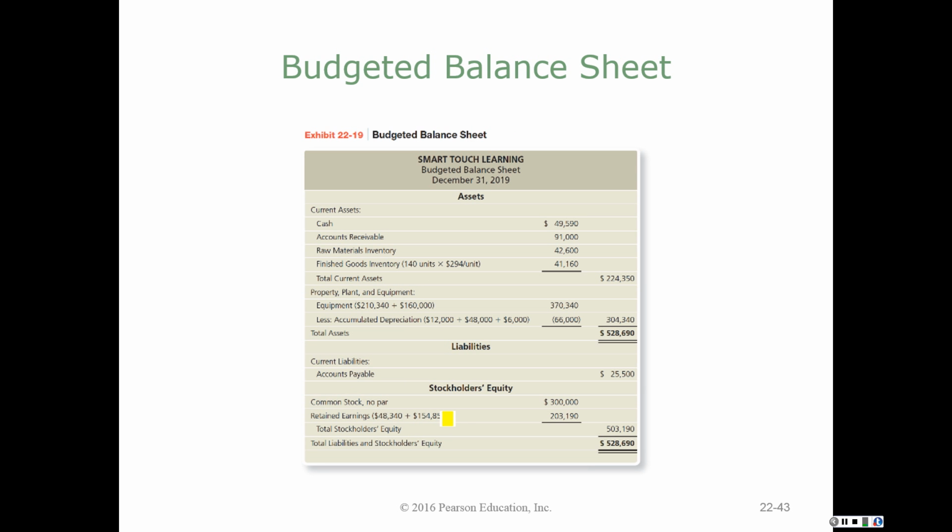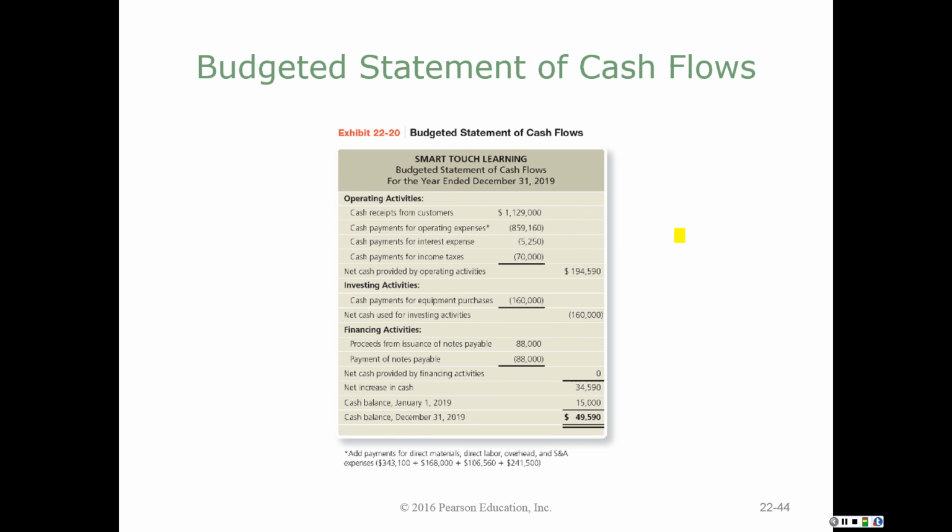We know retained earnings from the beginning retained earnings on my beginning balance sheet plus the net income. Stockholders' equity hasn't changed. Okay, let's just say our common stock hasn't changed. Our stockholders' equity will, because retained earnings go up. But we have all the information now that we need for our balance sheet, and now that I have beginning and ending cash, I can do my statement of cash flows. And all of these numbers are coming basically from my cash budget.